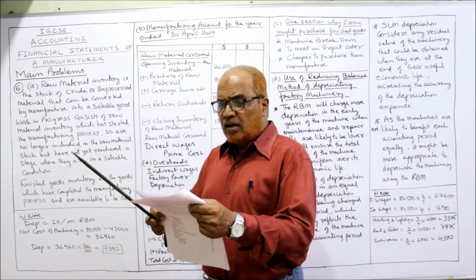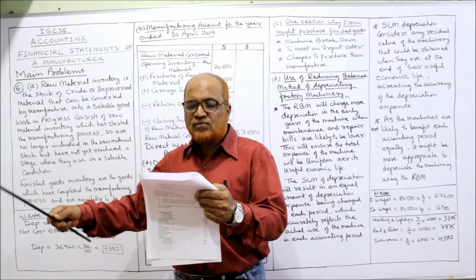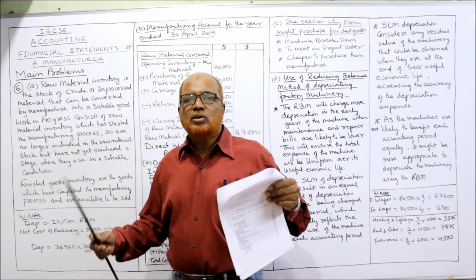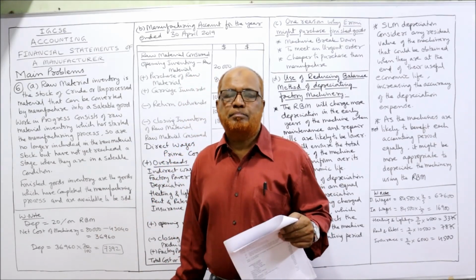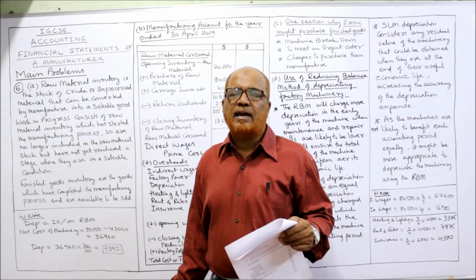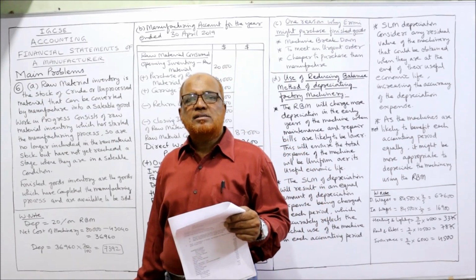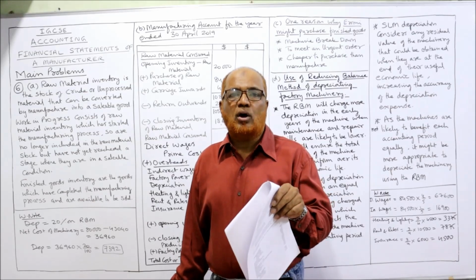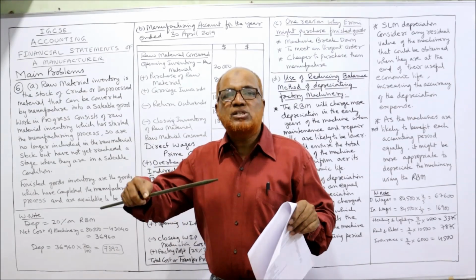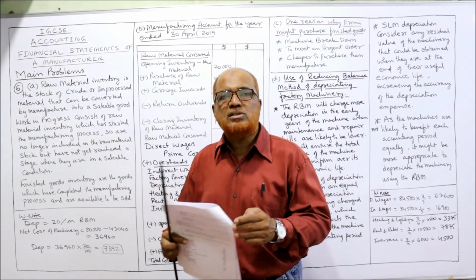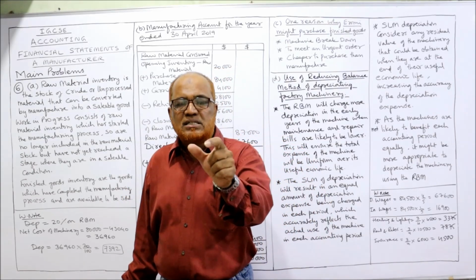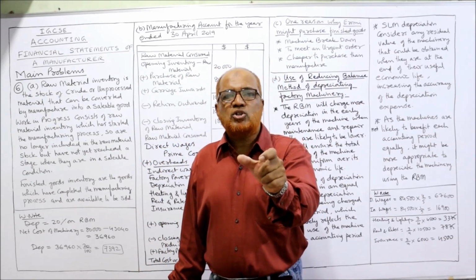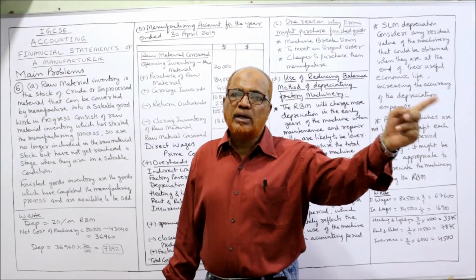Next, finished goods are to be transferred to the income statement at 25% markup. So there is a procedure in the factory. The manufacturer is applying one procedure: 25% profit will be added on the total cost. After adding this 25% on total cost, we get the transfer price. At this transfer price, we transfer it to the income statement. The total of the production cost will be transferred to the income statement.